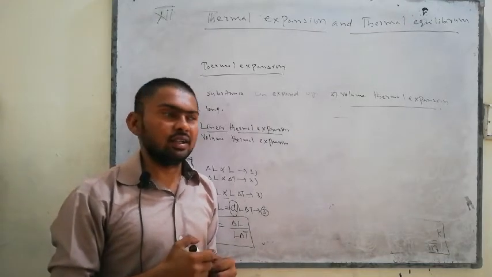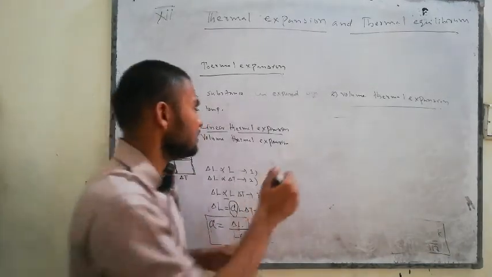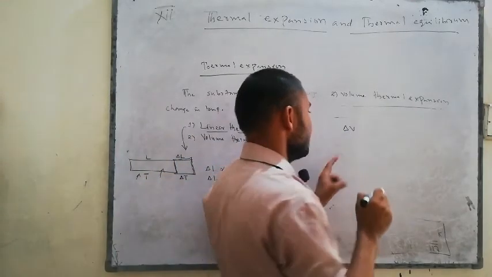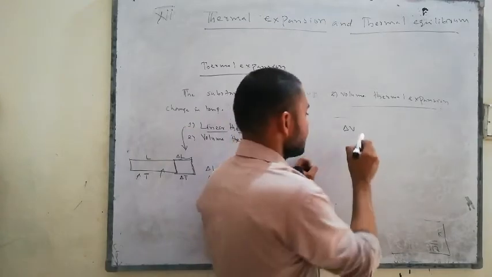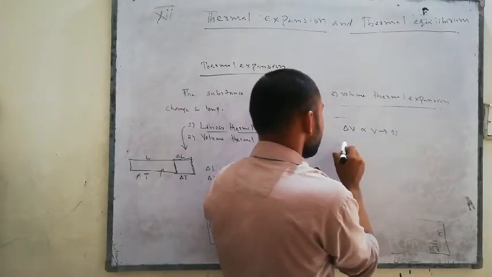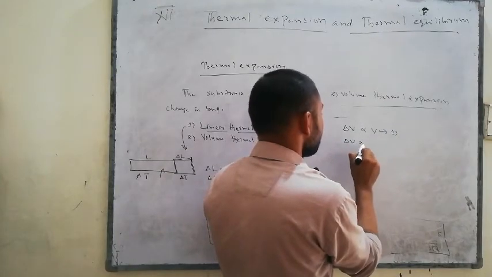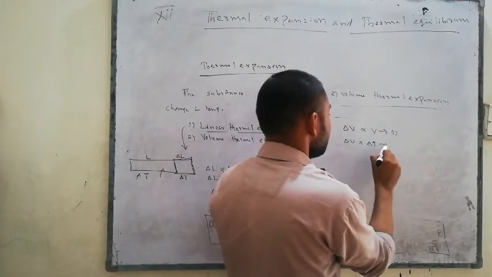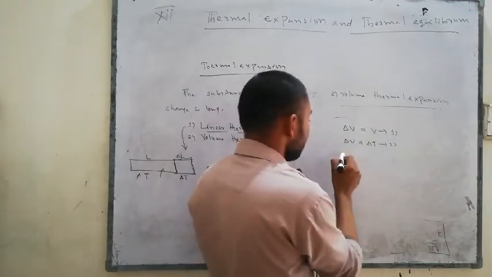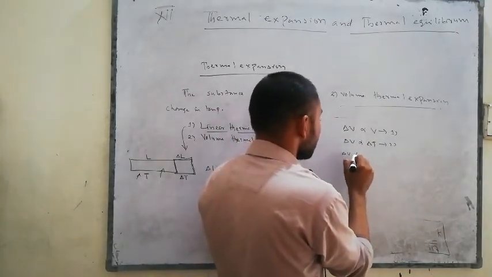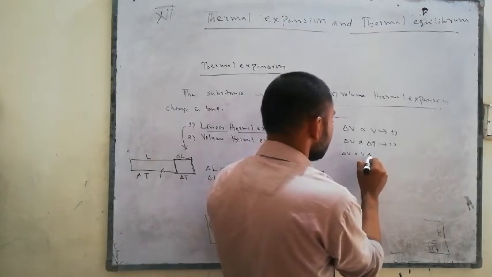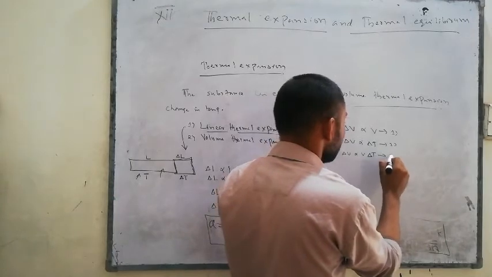So if we derive this formula, change in V, meaning change in volume, is directly proportional to the original volume, equation 1. Change in volume is directly proportional to the change in temperature, equation 2. If we combine both equations, the change in volume is directly proportional to the original volume and to the change in temperature. This is the third equation.